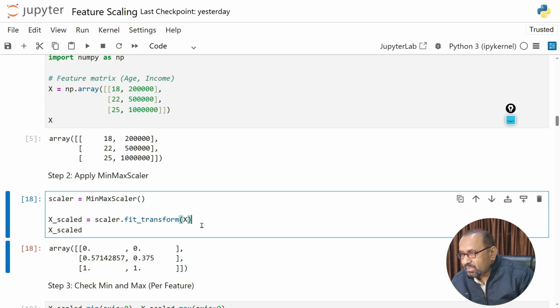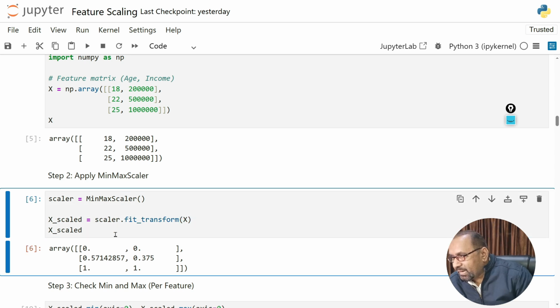Okay, so when you run this code, Ctrl+Enter, you can see at this place the ages 18 and 25. This is the minimum and this is the maximum value, and this is 0.5714 something. This is the scaled value for this one, and this is the other vector, the second variable. With respect to all these values, the scaled values are 0, 0.375 and 1.